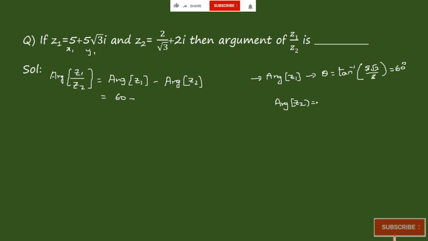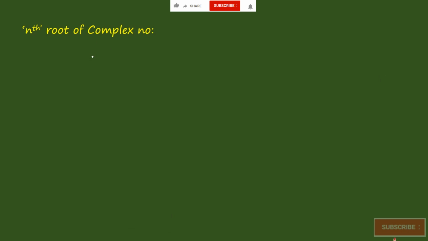It becomes theta is equal to tan inverse of y by x, right? So if you consider this as y2, this is x2, so it becomes 2 by root 3, which is tan inverse of root 3, which is again 60 degrees, so 60 minus 60 is equal to 0. So argument of z1 by z2 is equal to 0. Answer is 0.